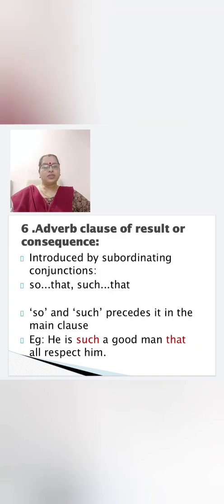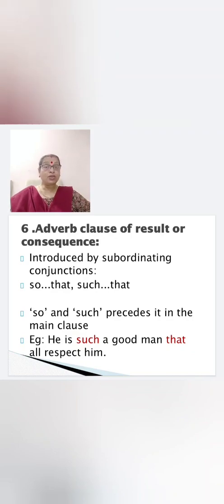Adverb clause of result or consequence. This clause is introduced by the subordinating conjunctions so that, such, that. Now you can see so and such precede it in the main clause.